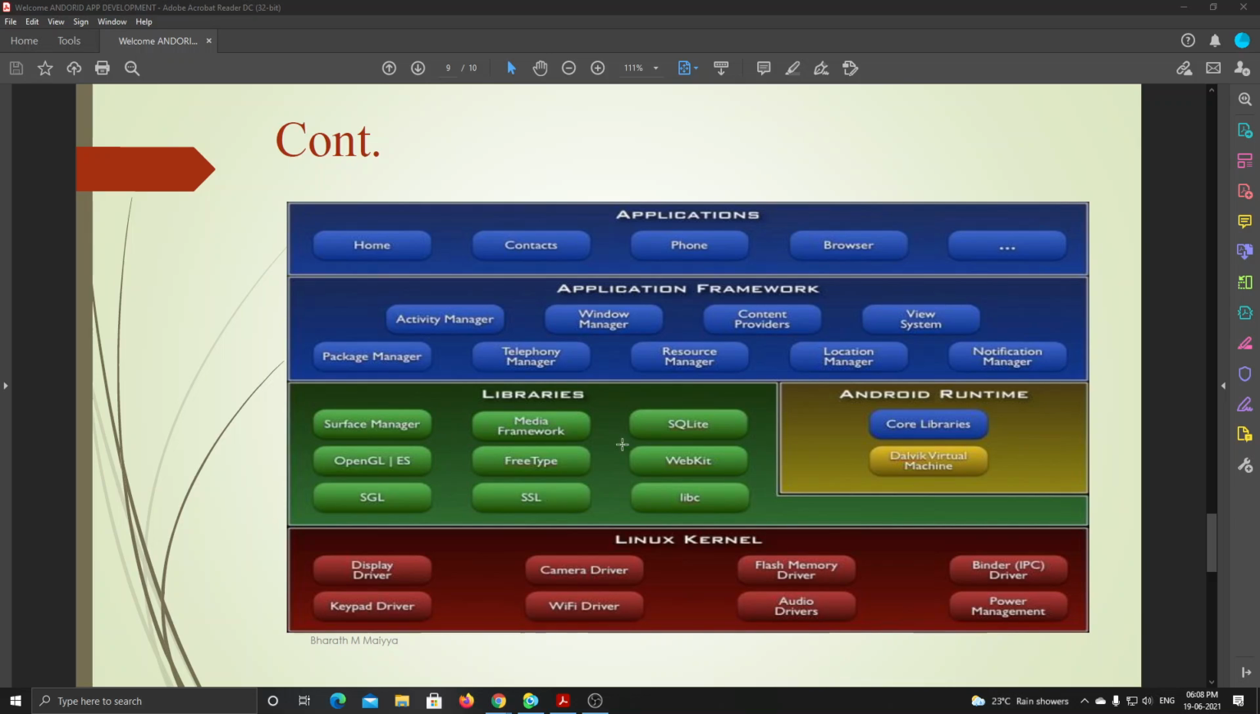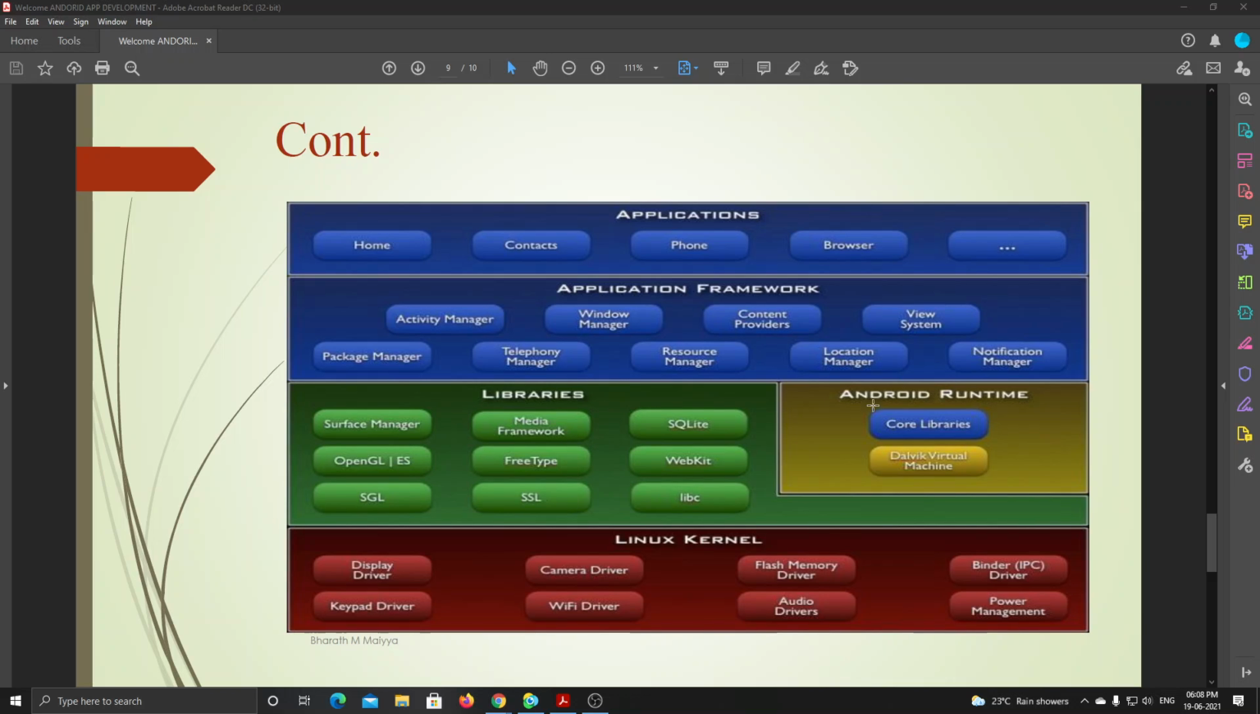Then come the libraries. Libraries contain the main features. We can't work on this. It is fully related to the Android operating system: how to access the database, how to access websites and browsers, and the media framework, which is used to play videos inside your phone. If you want to play media files like .mp3, the media framework helps us play them. But this can't be changed.